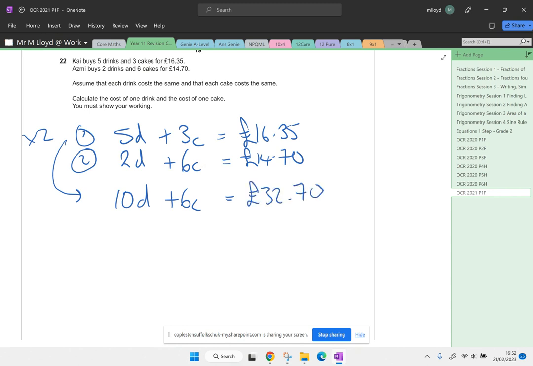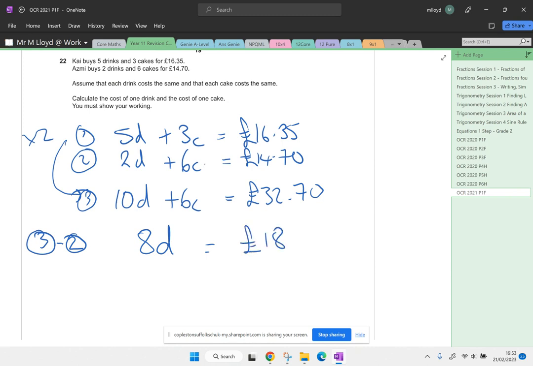£32.70. I quite like making that calculator loud when I'm button bashing, so you know I'm using it. So that's now going to be equation 3. And we've got this 6c together. If we now do equation 3, take away equation 2, what we're left over with is going to be 8 drinks. The cakes cancel out, and then I'm going to subtract £14.70, which gives us £18.